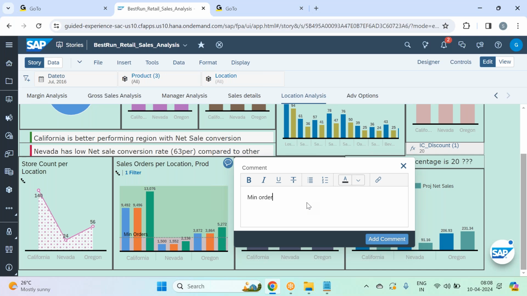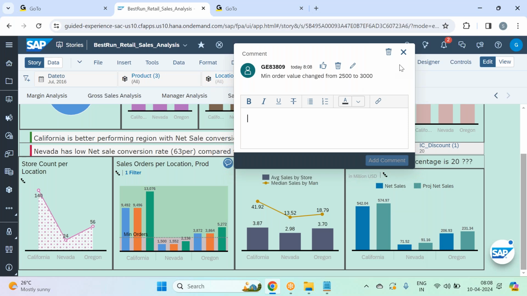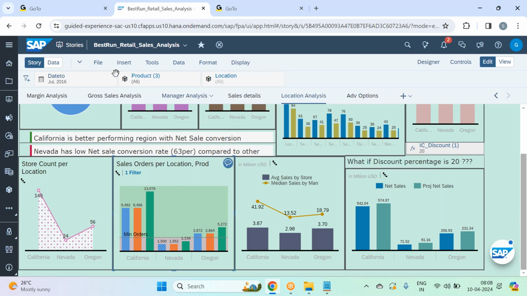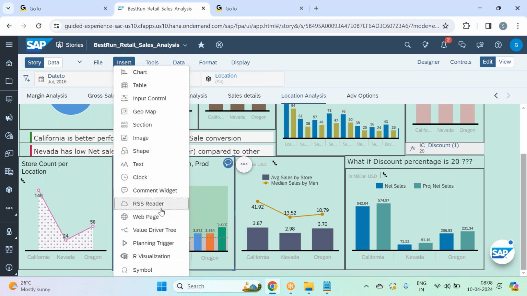Minimum order value, change from. You can see I already added comment widgets, but when I recreated the story, I forgot to write the comments. So, inserted comment widgets.